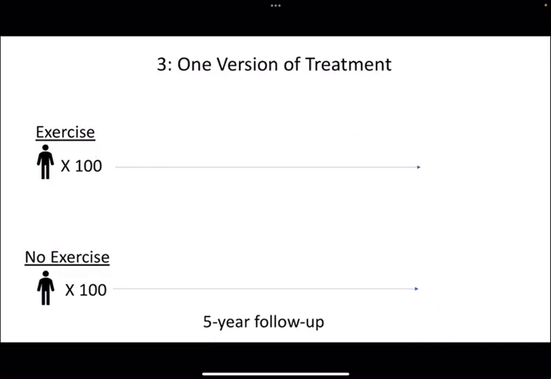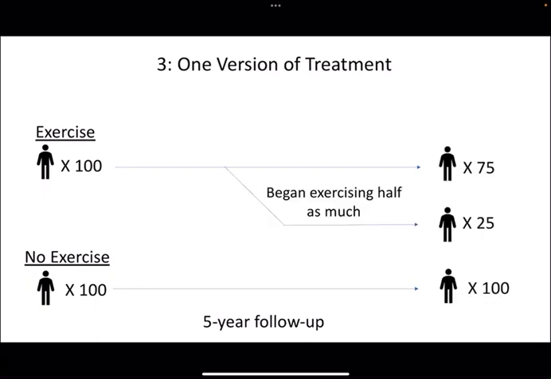Following that same exercise example, one version of treatment is this assumption of consistency. What that would look like is if 25 people in the exercise group began exercising half as much, then all of a sudden we'd have two versions of exercise. We'd have like 2 hours or an hour of exercise a day that was prescribed, and then another version where people are exercising like half an hour a day. That makes it very difficult to interpret a treatment effect when there's more than one version of the treatment.